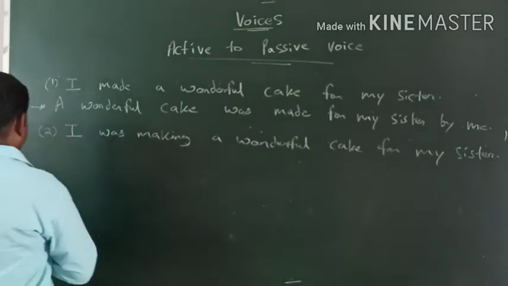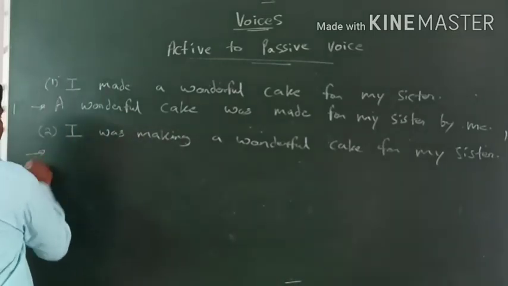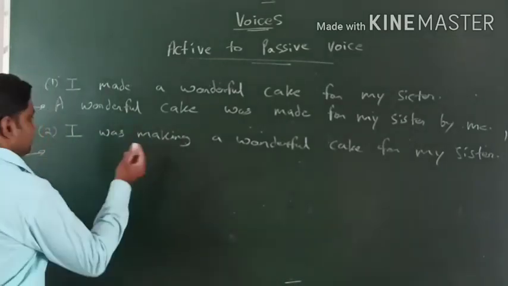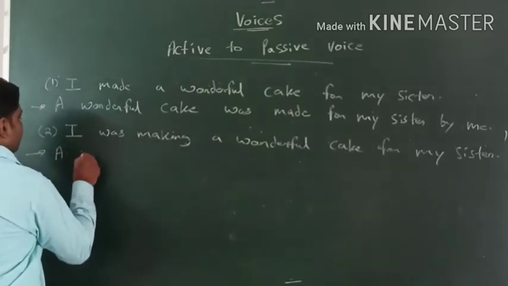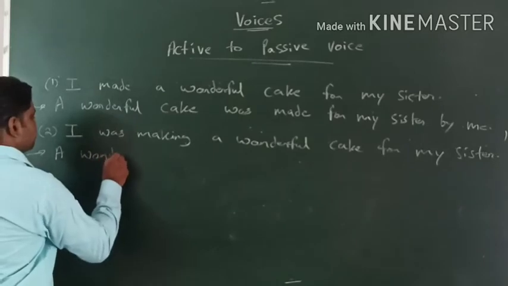So guys, how can we make it into passive voice? Let's check. Let's start from the object.